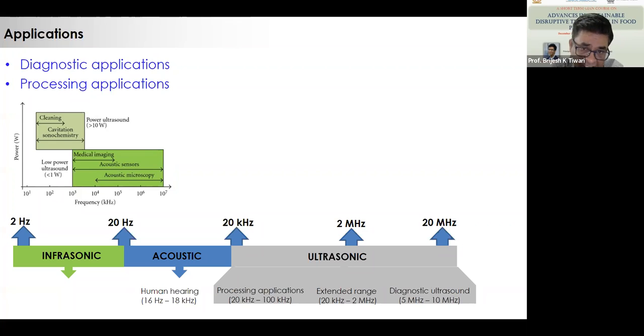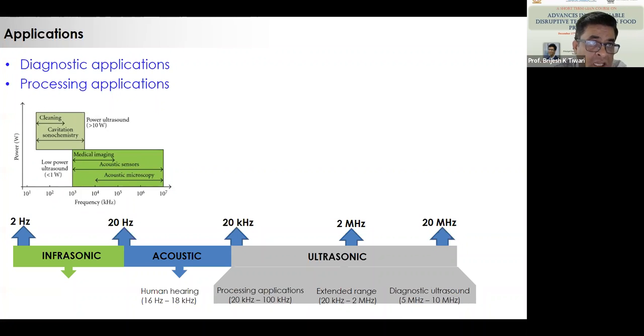And we also have an extended zone up to 2 megahertz. But for diagnostic applications, as we mentioned yesterday as a non-destructive technique, that is above 5 megahertz. If you look at the frequency sweep and the power in any of the scientific literature, it clearly says how ultrasonics is classified for different applications based on frequencies.